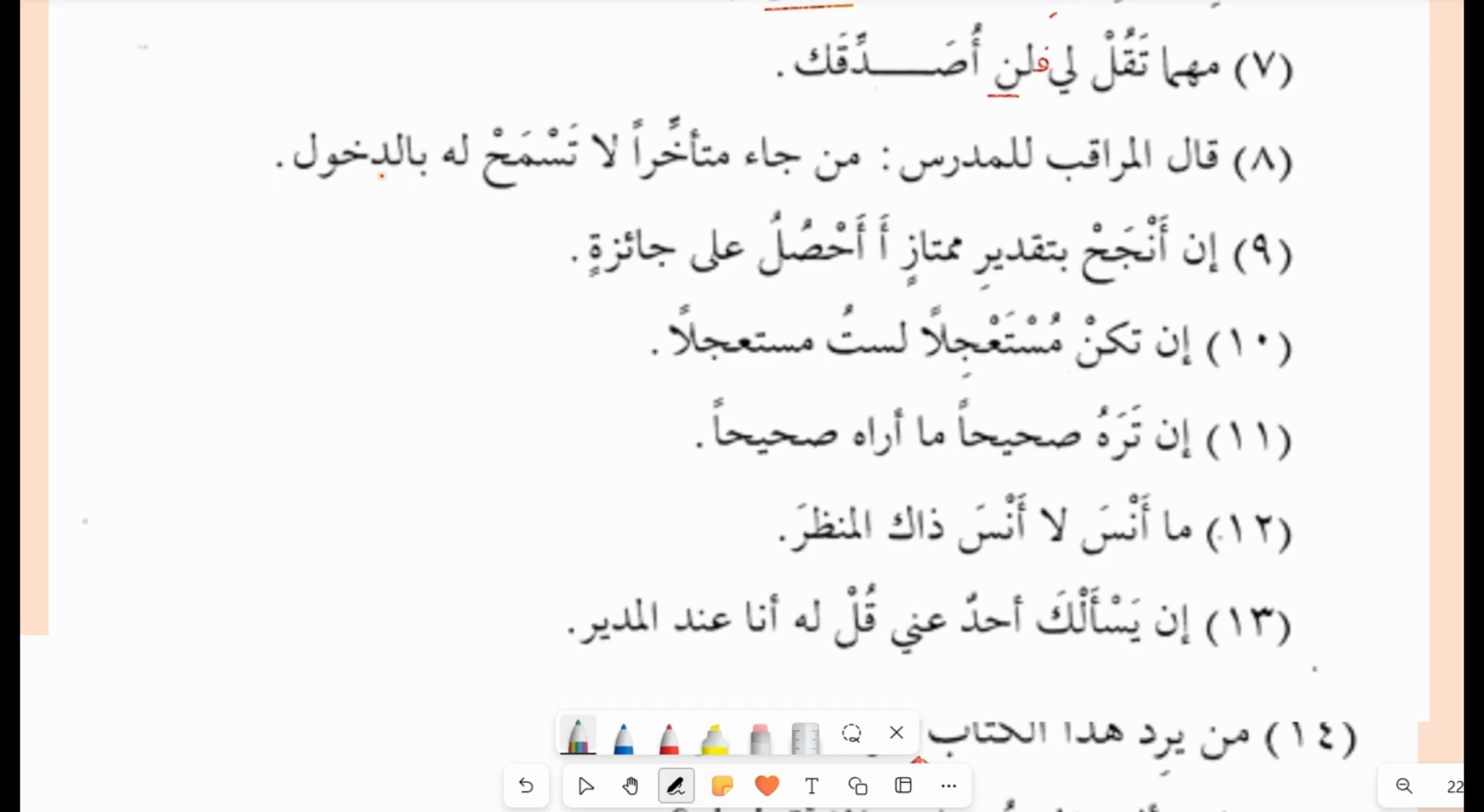قال المراقب للمدرس من جاء متأخرا لا تسمح له بالدخول. So do you find anything unusual there that means you have to put a fa? Yes. What is it? If you can see, la, we have to put a fa here. Why? Because this is a negative, the letter for negation. فلا تسمح له بالدخول.